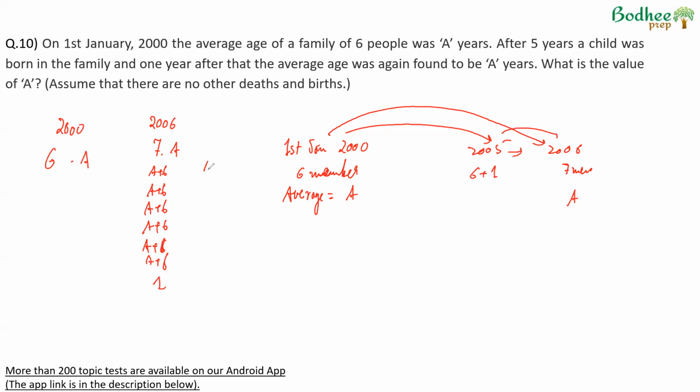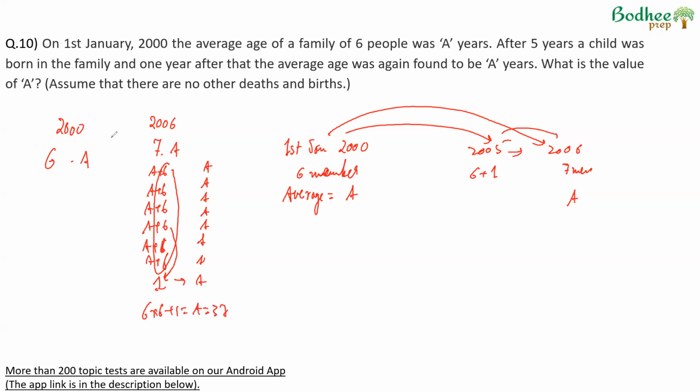Since the average of each of these numbers is A, that means all of these 6 people would have given their extra 6 years, 36 in total, to this person, and then this person reached an age of A. So what will be the value of A? A will simply be 6 into 6 plus 1, that is 37.